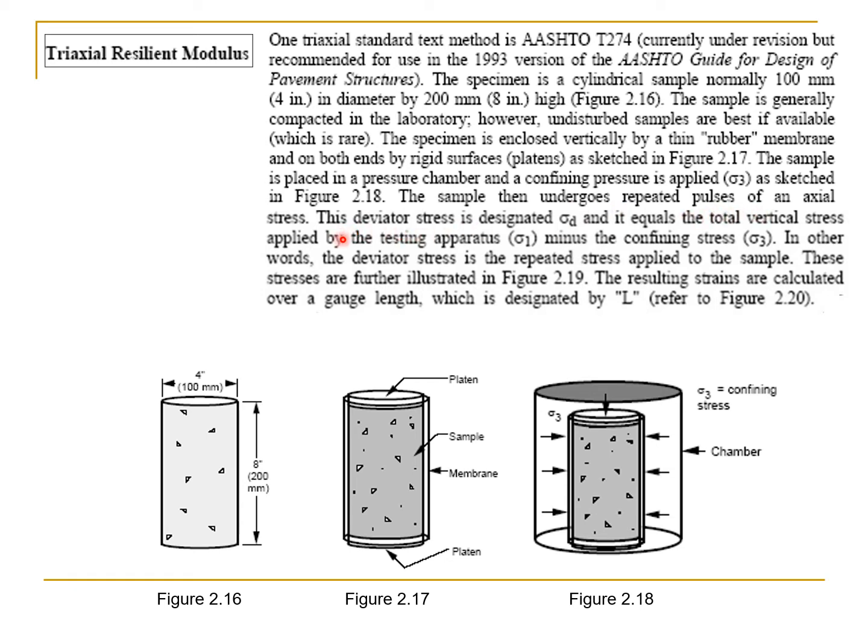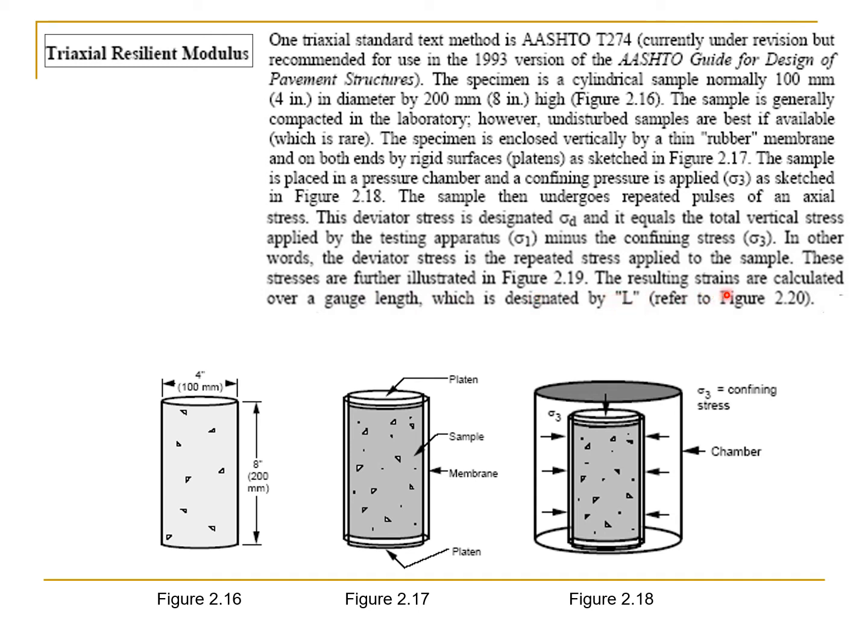This deviator stress is designated sigma d and is equal to the total vertical stress applied by the testing operator, sigma 1, minus the confining stress sigma 3. In other words, the deviator stress is the repeated stress applied to the sample. These stresses are further illustrated in figure 2.19 on the next slide.